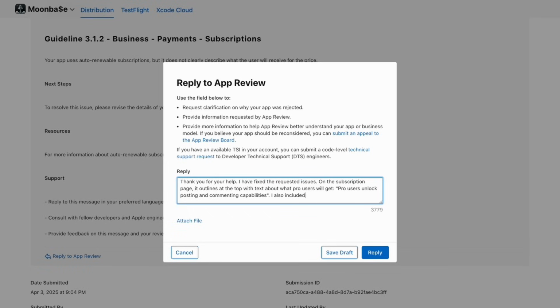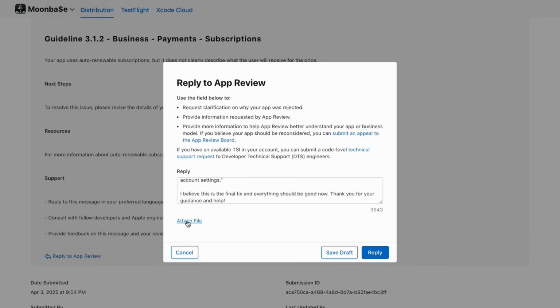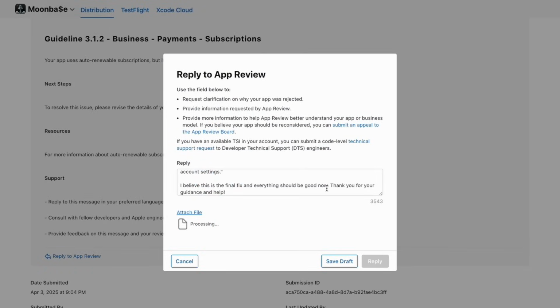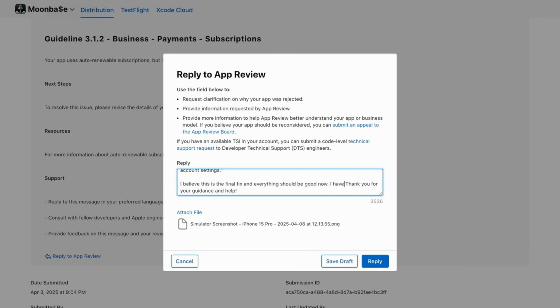Pro users unlock posting and commenting capabilities. And let's also say, I also included a text about auto renew to let the user know. Subscriptions will auto renew unless cancelled in the App Store account settings. And at the end, I'm just going to say, I believe this is the final fix and everything should be good now. Thank you for your guidance and help. And just to be sure, I'm going to attach an image to let them know what I'm talking about. And just remember, these are real people, so treat them with respect and they're going to help you back as well.